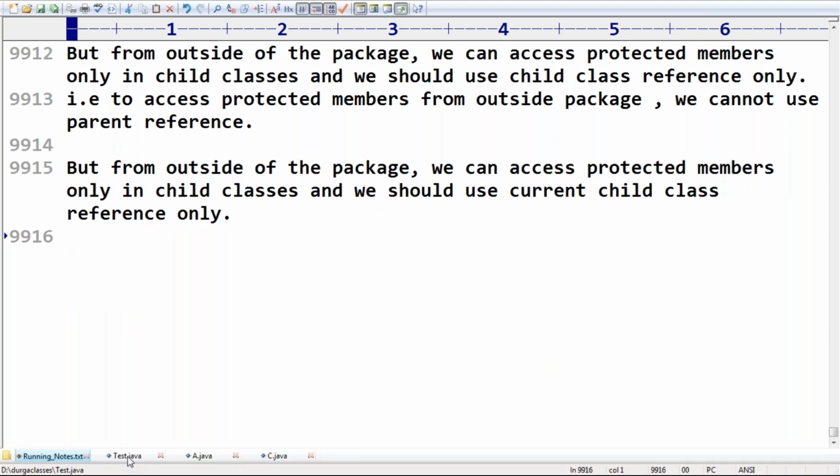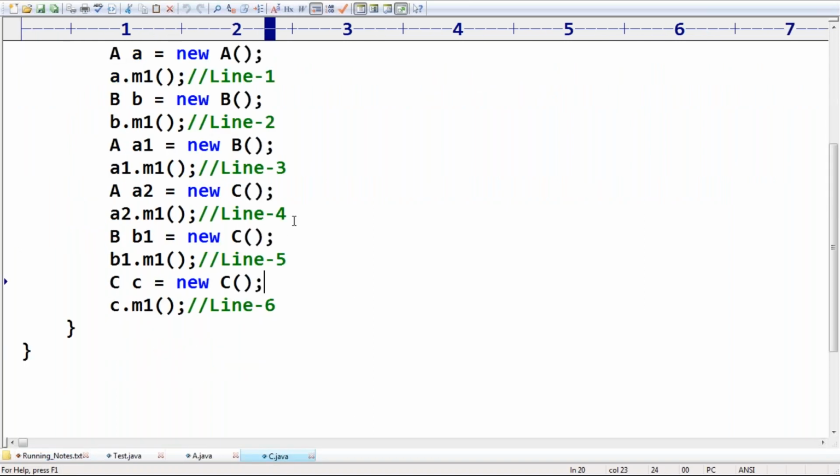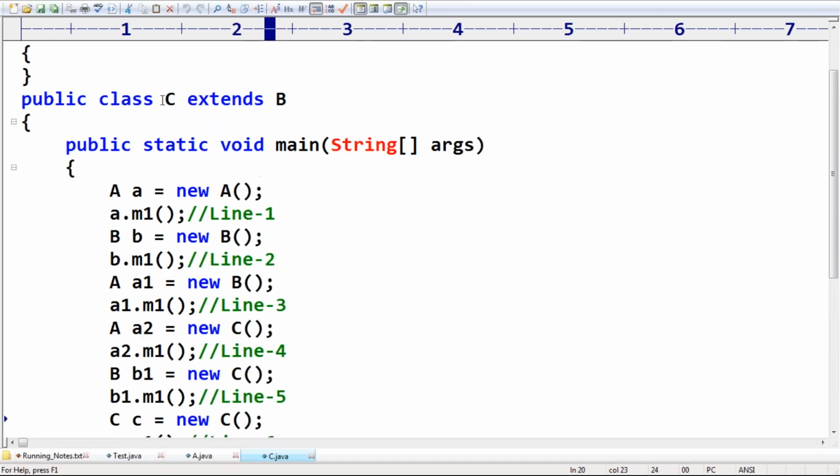So here you are trying to access from which class? The child class C, and we should use the C reference only. By mistake, if you use any other reference, immediately we are going to get a compile error, sir. So this point is very dangerous. Most people don't know about it, but take special care about this one.